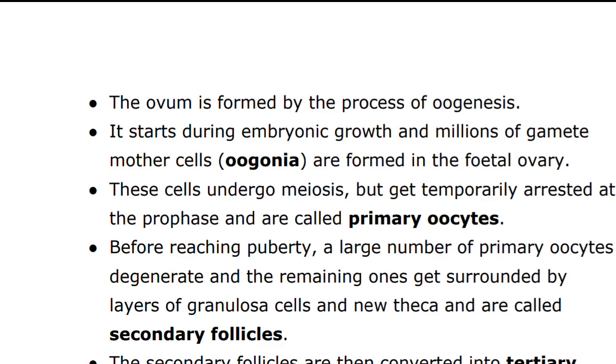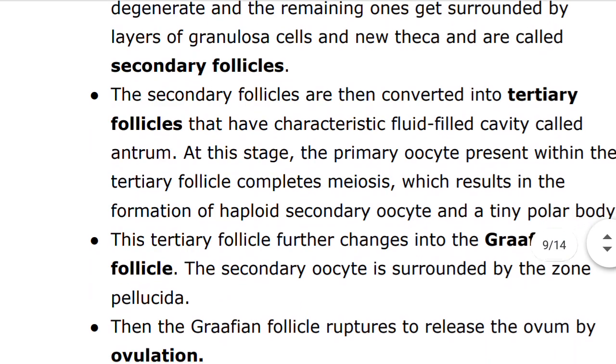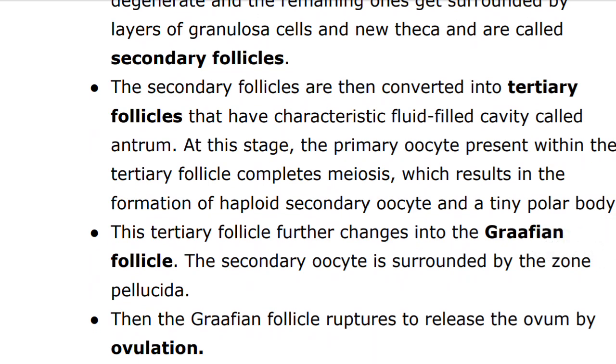It is important to draw your attention that it is at this stage that primary oocytes within the tertiary follicles grow in size and complete the first meiotic division. It is an unequal division resulting in the formation of a large haploid secondary oocyte and a tiny first polar body. The secondary oocyte retains the bulk of the nutrient-rich cytoplasm of the primary oocyte.